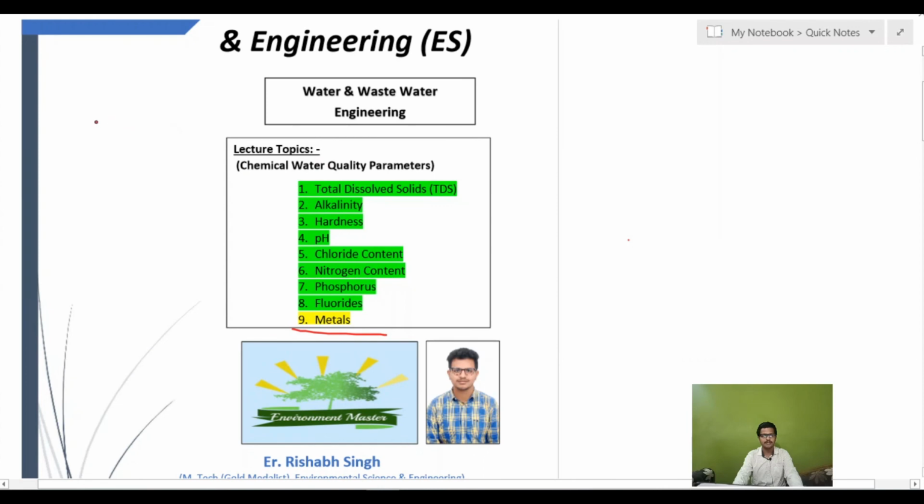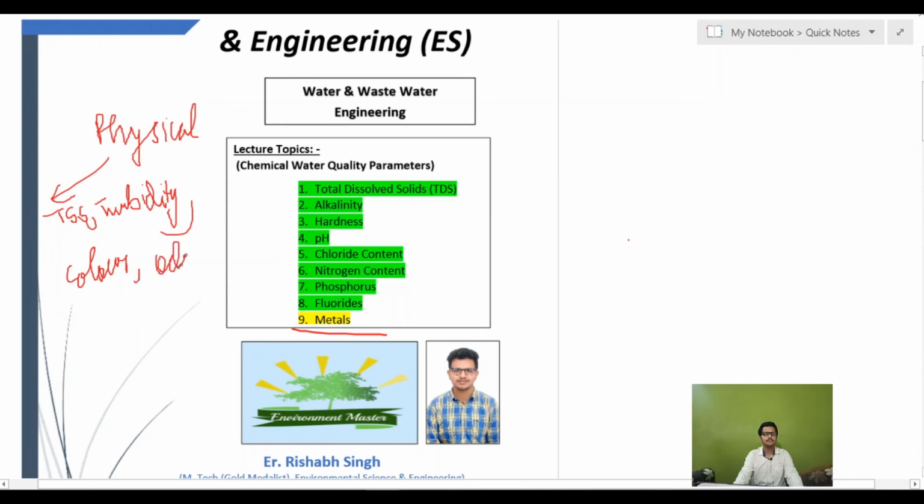In the second portion we have discussed the physical parameters, in which we discussed total suspended solids, turbidity, color, odor, and temperature. So we have discussed these 5 parameters under the physical water quality parameters, and that has been completed.